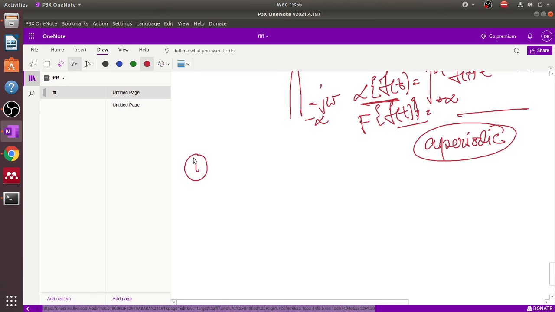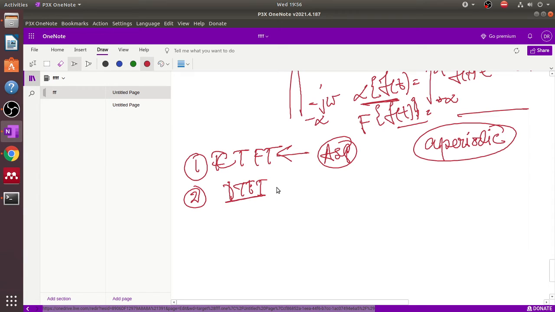There are two different types of Fourier transform available. One is the continuous time Fourier transform, which is applicable for analog signal processing, also known as continuous signal processing. And number two is the DTFT, the discrete time Fourier transform, which is applied in digital signal processing.